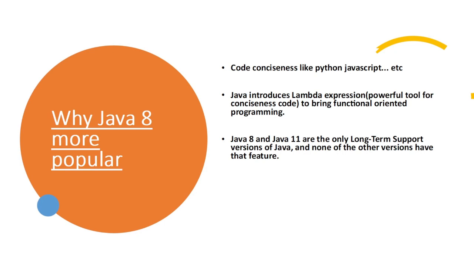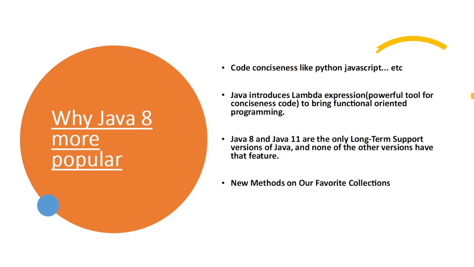One more reason why Java 8 is so popular: Java 8 and Java 11 are the only long-term support versions of Java, and none of the other versions have that. Oracle has given a statement that these are the versions it will support long term. Until Java 7, I think it will be deprecated; we don't know when. But Java 8 and Java 11 are long-term support versions because all projects are now migrating to Java 8 and Java 11. We can consider those versions stable versions. This is one of the reasons why Java 8 became popular.